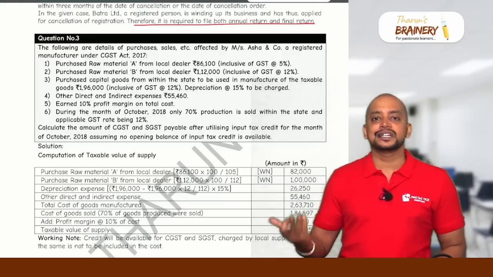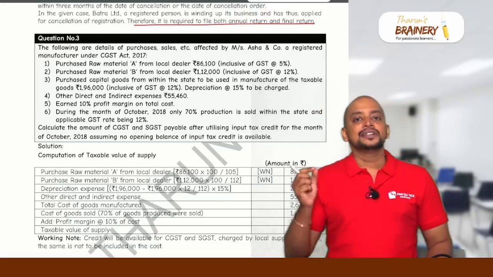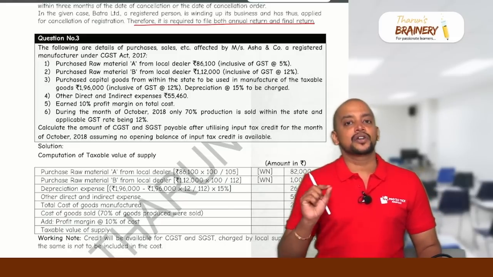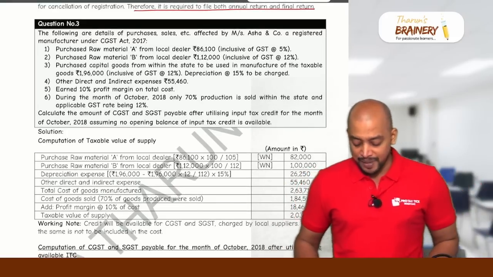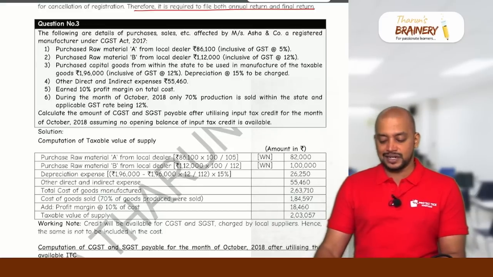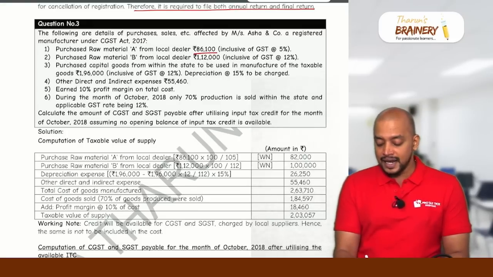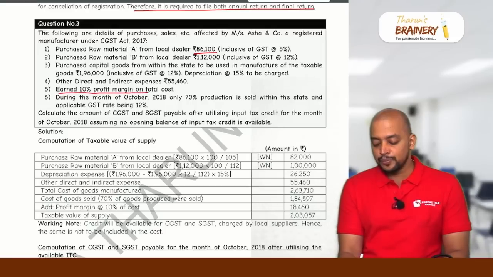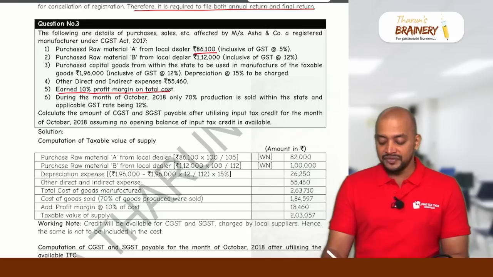On that sale price, GST liability will be the outward liability. And on these inward supplies, wherever we get ITC, we will adjust that ITC against the gross liability. So this is a question related to that. See this. The following are the details of purchases, sales, etc. effected by Messrs. Ashan Company, a registered manufacturer under the GST Act 2017. Purchase of raw material A from a local dealer, 86,100. They gave all the purchases and expenses details, and they gave a profit here of 10% profit margin on total cost. So profit is 10% of cost, and we get the sale price.